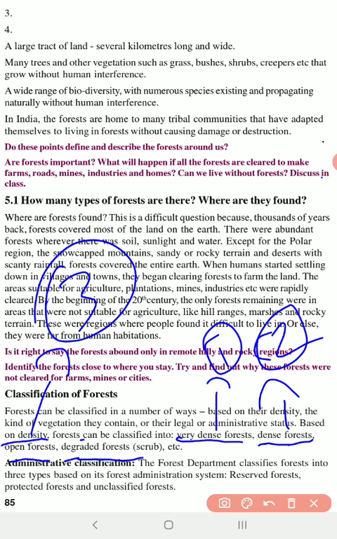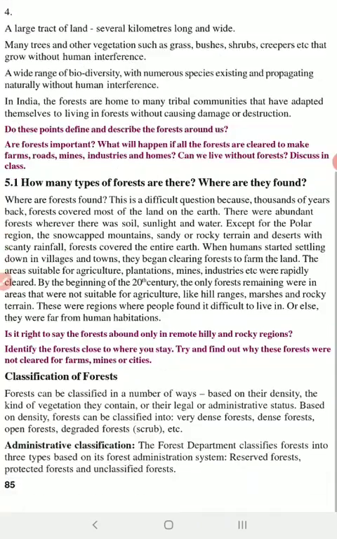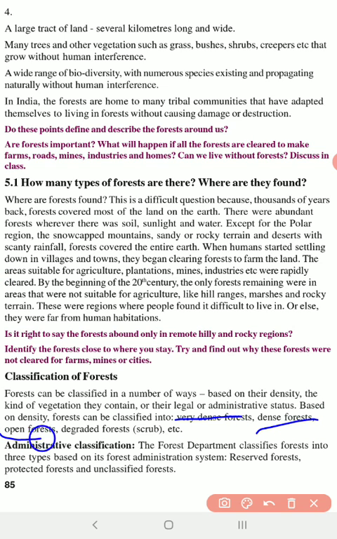Another one is a degraded forest. Here we don't have many trees, but we have so many bushes and shrubs, thorny bushes. So even there we cannot live. It's very dangerous to live. So based on the density, we have four kinds of forests. The first one is a very dense forest. Second one is dense forest. Third one is open forest. Fourth one is a degraded forest.